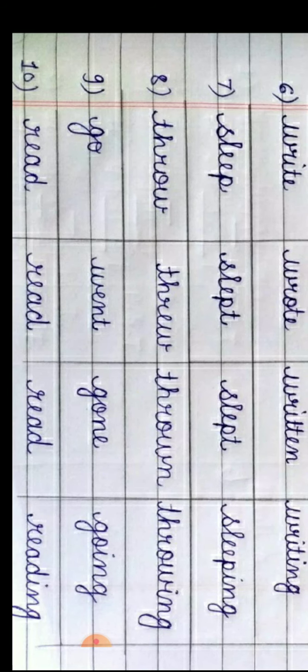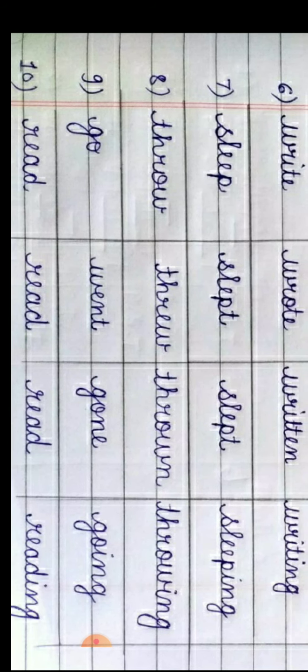R-E-A-D, read. See, V1, V2, V3 are the same for the verb read. While writing, you have to write the same spelling. V1, V2, V3 spellings of this verb are the same. But you have to pronounce V2 and V3 as red. आपका प्रोनाउंसिएशन V2 और V3 का क्या रहेगा? रेड.